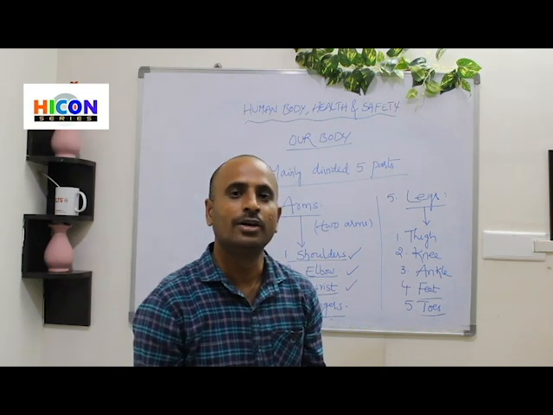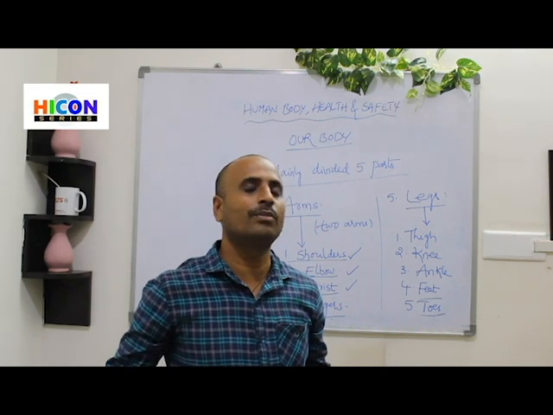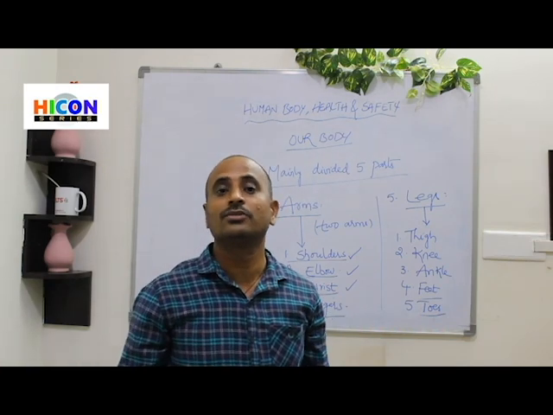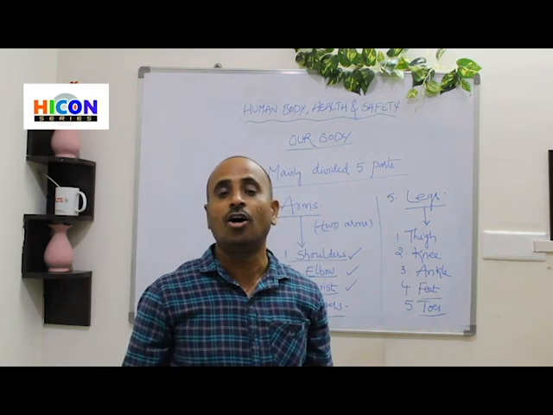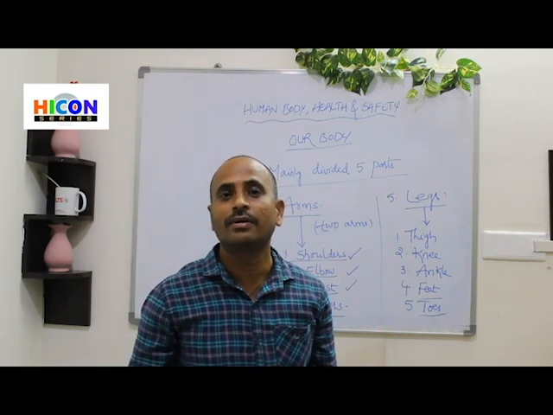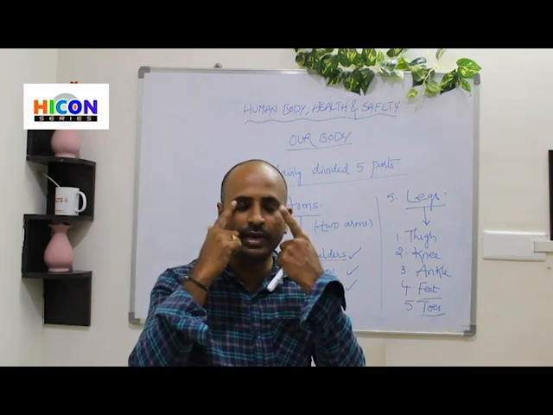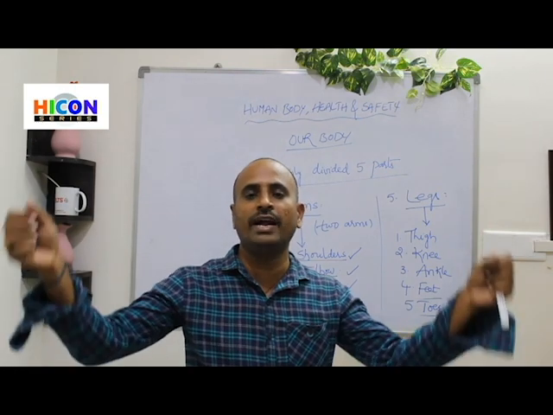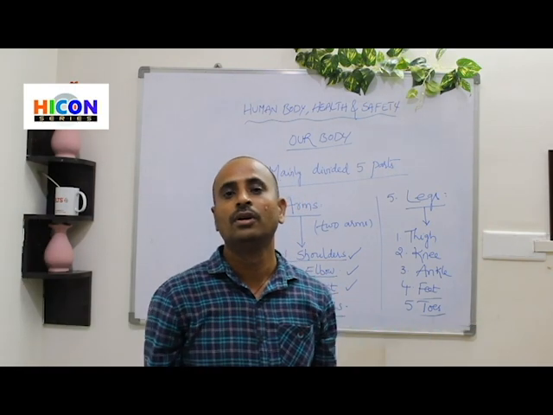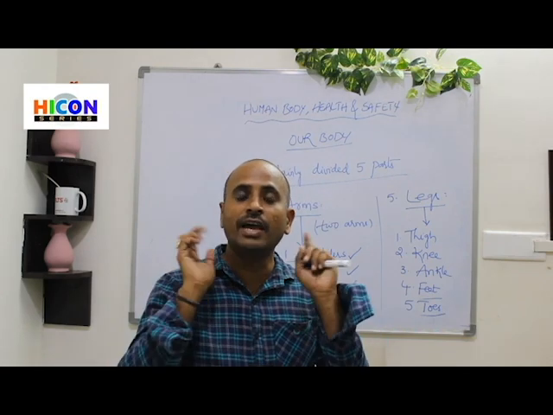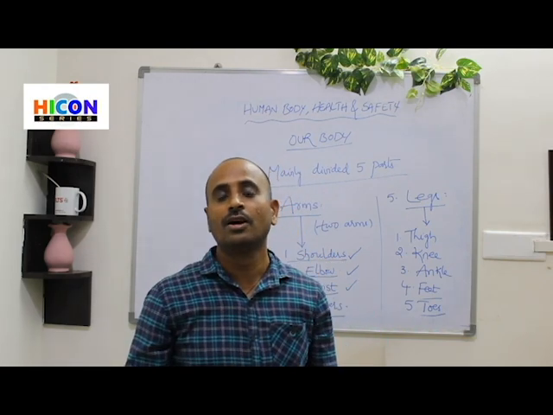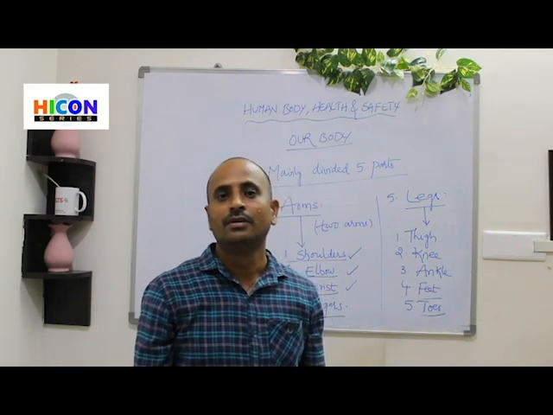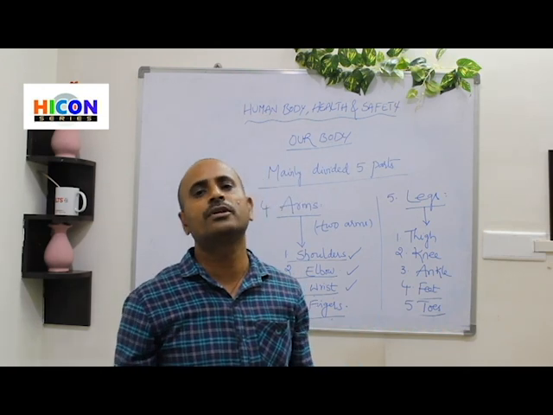So these are the 5 parts that our body contains. What is the main part among the 5 parts? Yes, trunk. How many eyes do we have? Yes, we have total 2 eyes. How many hands do we have? Yes, 2 hands. That means 2 arms. How many ears do we have? Yes, we have 2 ears. How many legs do we have? We have 2 legs. So these are the main parts of our body.